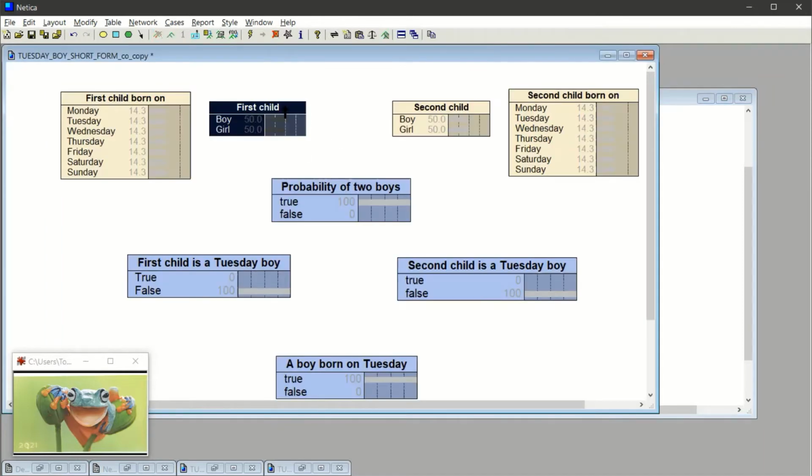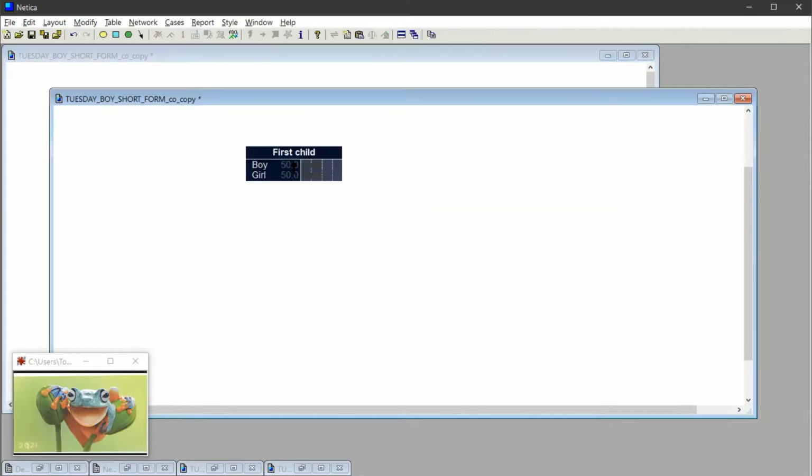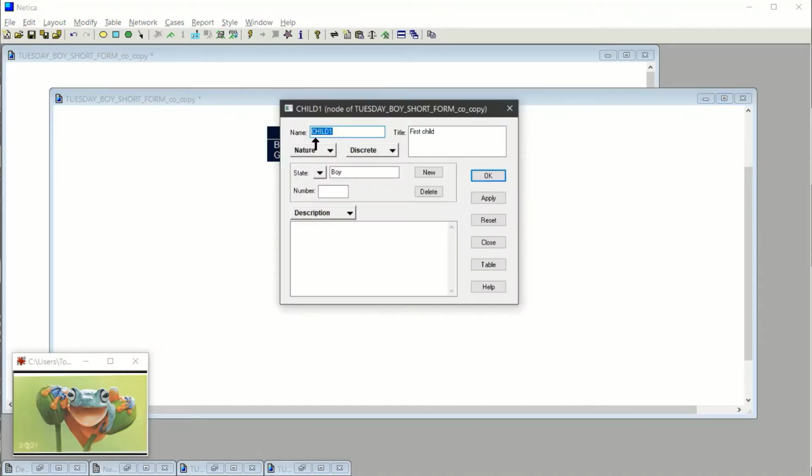I'm going to copy this, and I'm going to go here. Paste. Now, this net is for a couple in Bayesian Land. Bayesian Land has things a little differently from normal things here. The first child, so we'll go here. The name, child, first child.